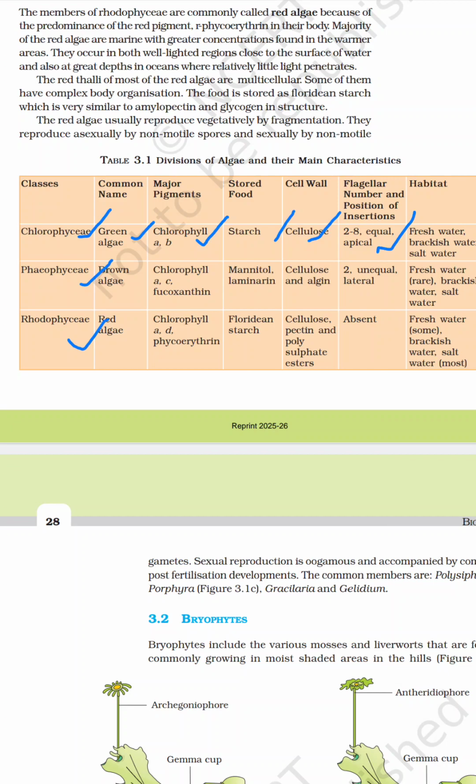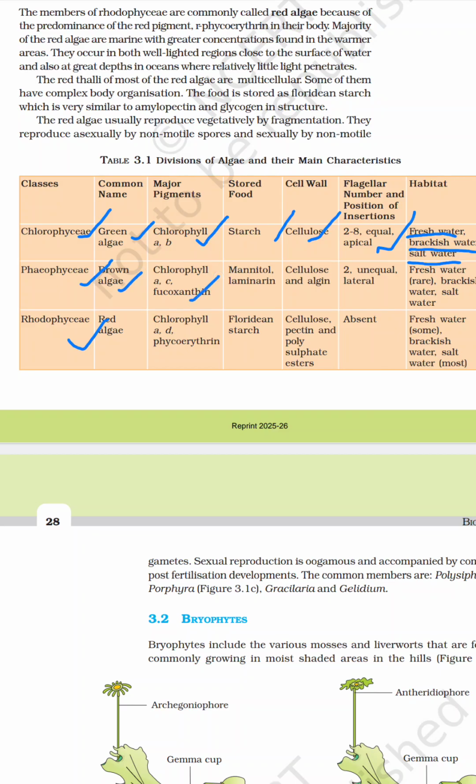They can be found in fresh water, brackish water and salt water. Phaeophyceae is also known as brown algae. It contains the pigments chlorophyll A and C, and fucoxanthin.